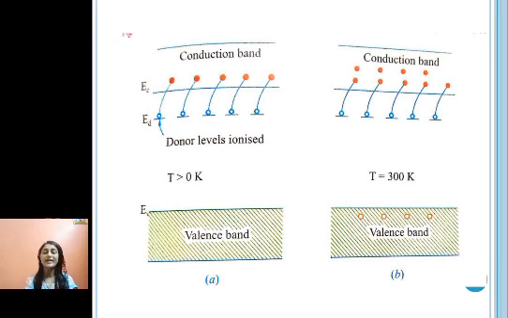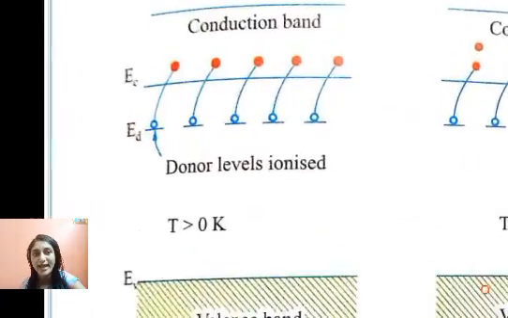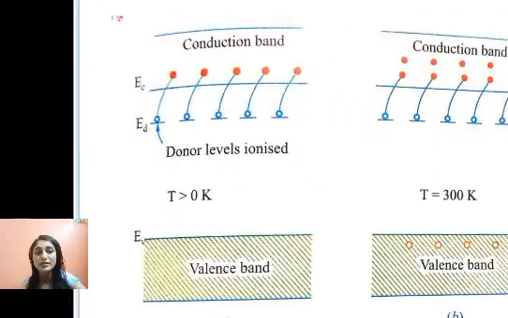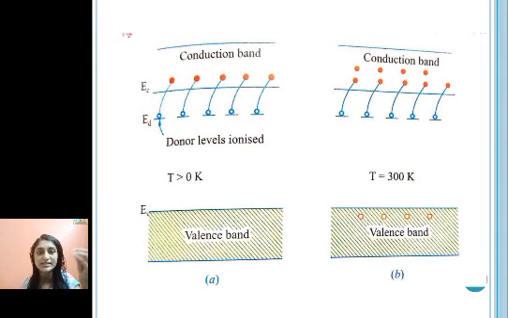Now, what happens when the temperature is greater than 0 Kelvin? The gap between EC and ED is small. You can see there is a very small gap. So when the temperature is greater than 0 Kelvin, naturally the electrons will gain thermal energy, and because of that they will go from the donor level to the conduction band, and that is how the current will increase.